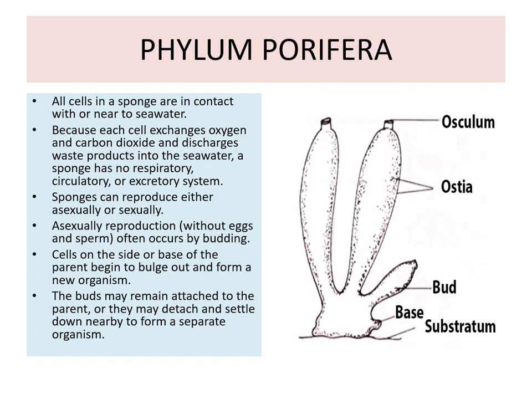Asexual reproduction, that is without egg and sperm, often occurs by budding. That is, the cells on the side or base of the parent begin to bulge out and form a new organism. The buds may remain attached to the parent or they may detach and settle down nearby to form a separate organism.